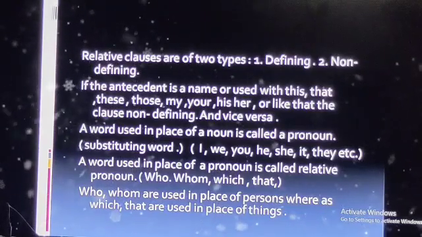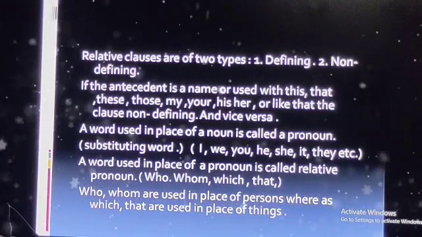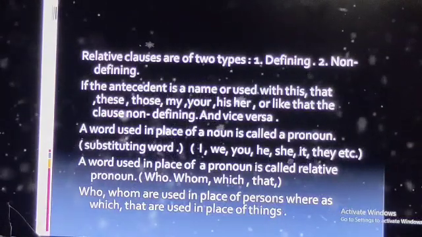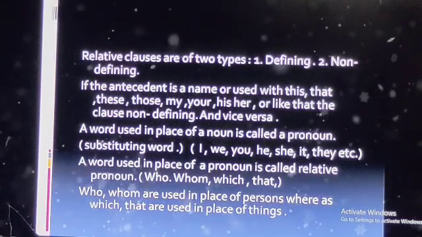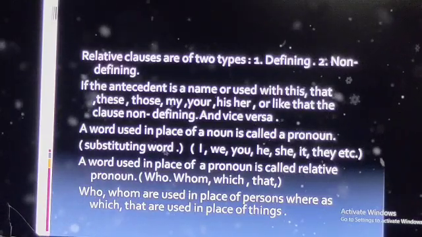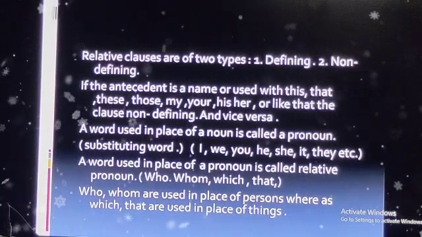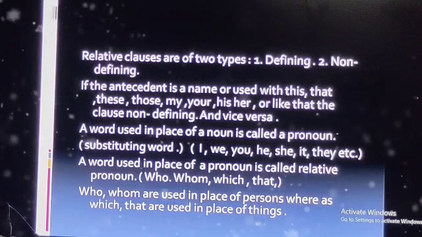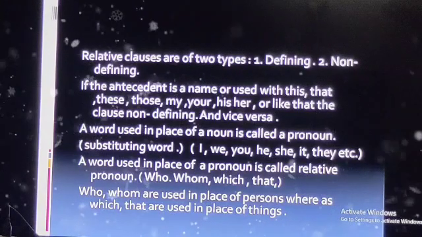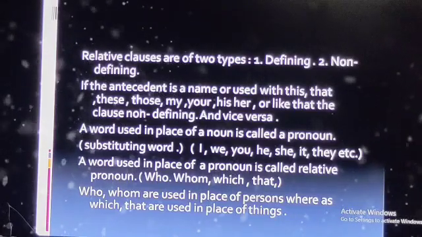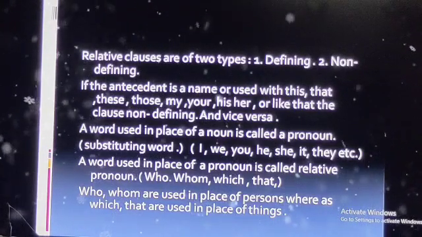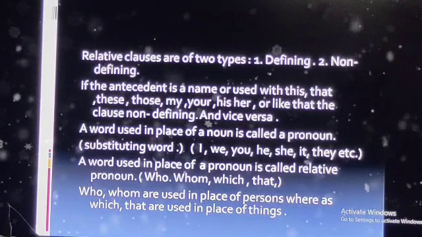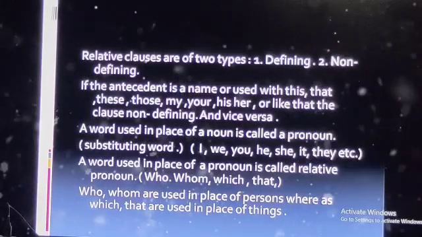And what are the pronouns? I, we, you, he, she, it, they are the pronouns. In Oriya they are called Sarvanama. Next, a word used in the place of a pronoun is called a relative pronoun. If a word is used in the place of a noun, it is called a pronoun. When a word is used in the place of a pronoun, it is called a relative pronoun.